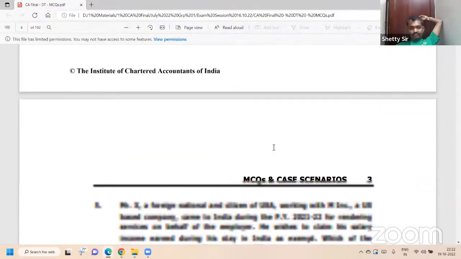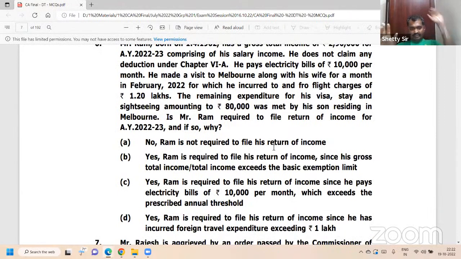Next, question number 6. Only very limited questions are there. Question number 6, the answer is C. Section 139 proviso, 131 proviso. ITR: deposit in current account more than 1 crore, correct? Or foreign travel more than 2 lakh. Or electricity charges more than 1 lakh per annum.